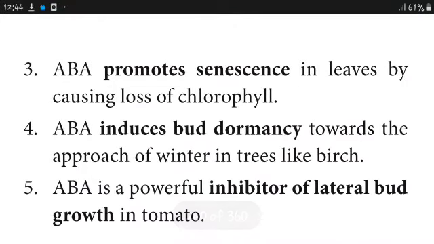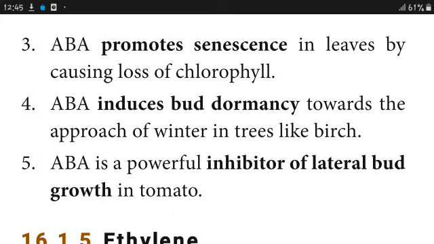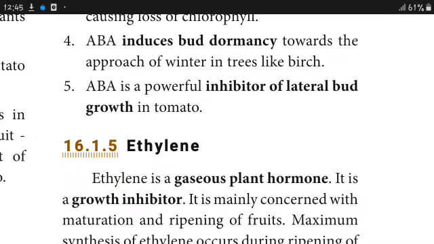ABA promotes senescence in leaves by causing loss of chlorophyll. ABA induces bud dormancy, so the lateral portion of the stem won't grow. ABA is a powerful inhibitor of lateral bud growth in tomato. It is a powerful growth inhibitor and stress hormone.